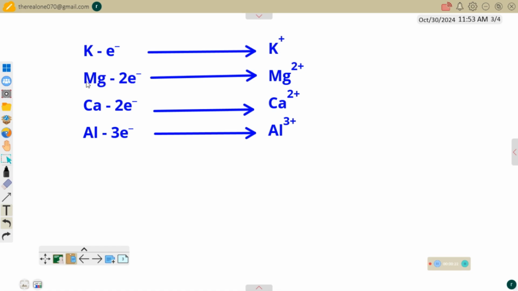Now, magnesium can lose 2 because it belongs to group 2. So it's capable of losing 2 electrons to become magnesium ion, Mg2+. Now, calcium belongs to group 2 as well. It's capable of losing 2 electrons to become calcium ion, Ca2+. Now, aluminium belongs to group 3, so it's capable of losing 3 electrons to become aluminium ion, which is Al3+.